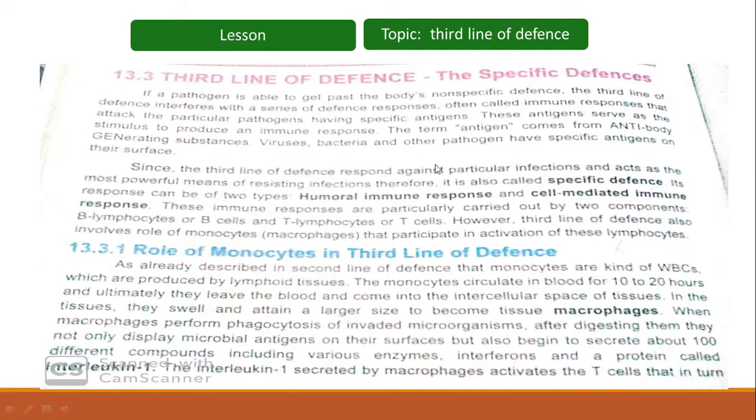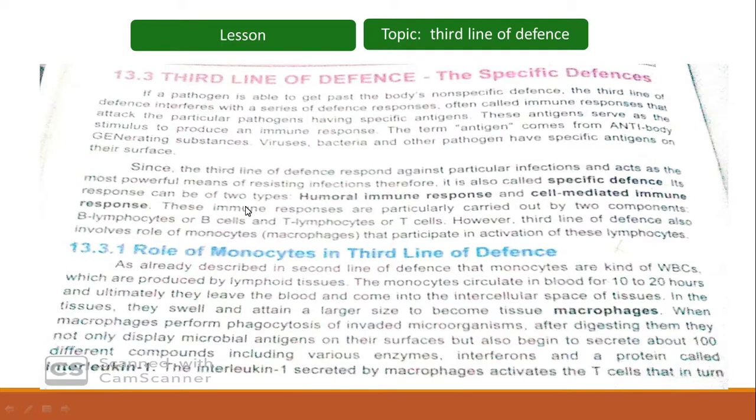Viruses, bacteria, and other pathogens have specific antigens on their surface. So these pathogens, maybe viruses or bacteria, have certain proteins on their surfaces termed antigens. Since the third line of defense responds against particular infections and acts as the most powerful means of resisting infections, it is also called specific defense.